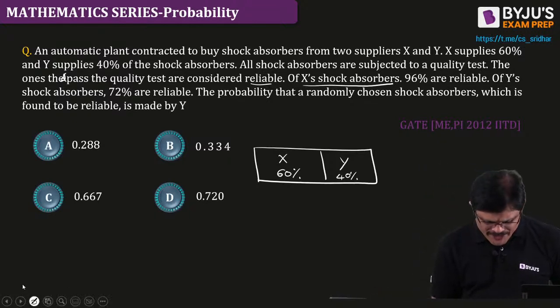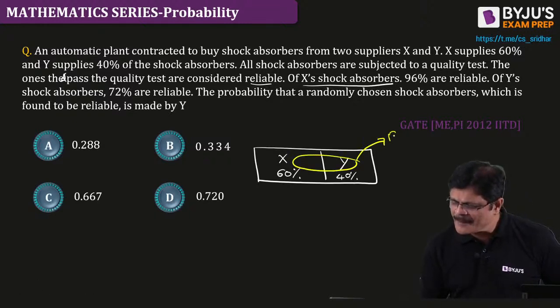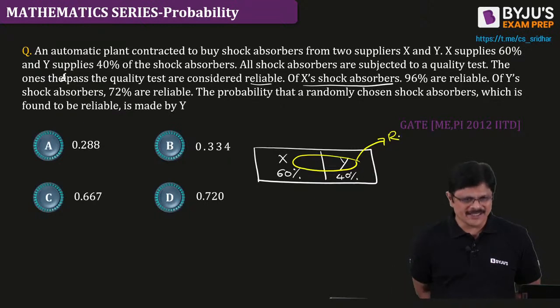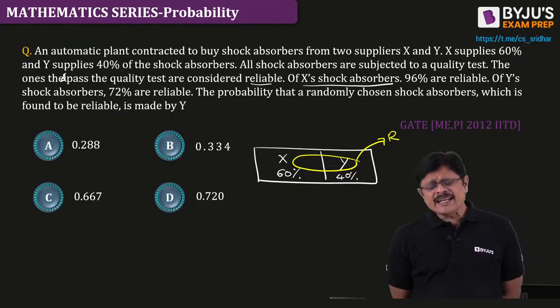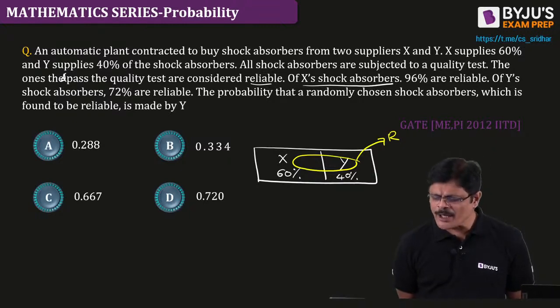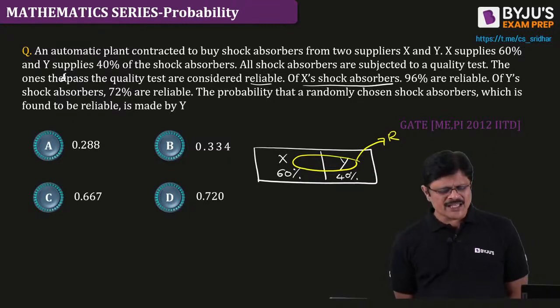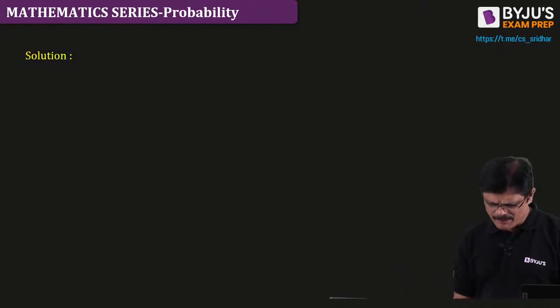That is, following these two events, there is one more event which is happening, that is the reliability of that component. 96% supplied by X are reliable, 72% supplied by Y are reliable. Now the question is, what is the probability that a randomly chosen shock absorber which is found to be reliable is made by Y? So this is a simple story, sir.